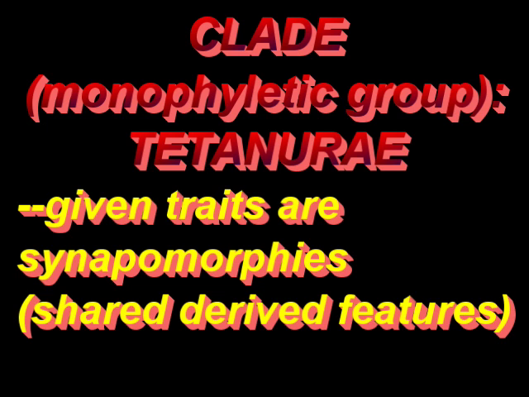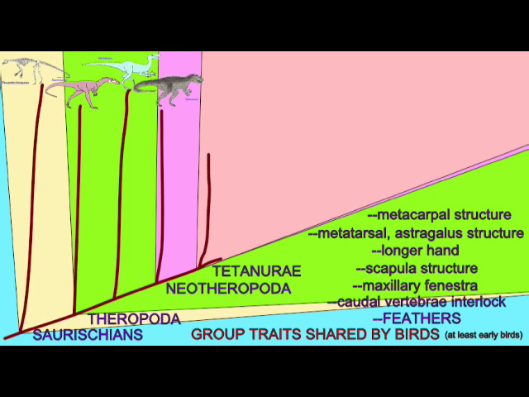The Tetanorans seem to be a clade, a monophyletic group descended from a common ancestor due to the shared derived features in this group, including the early birds.